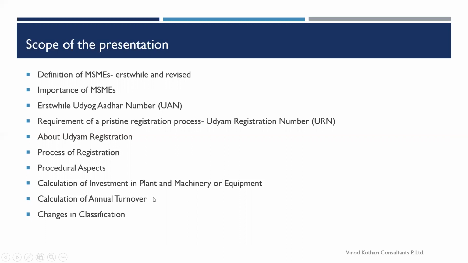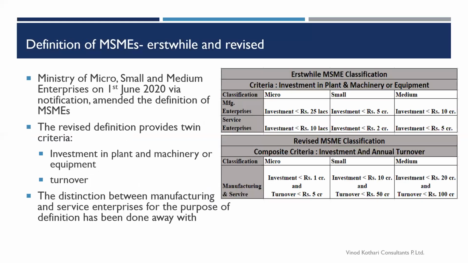These two things would decide whether you are an MSME, and if you are, under what classification you are falling. So it is very important to know how to calculate them, what would be included and what would not be included. Another topic is change in classification, that is, if you migrate from a lower category to a higher one or higher to a lower one, what the process would be, how it would be done, and when it would come into effect. So we are going to discuss this in this presentation.